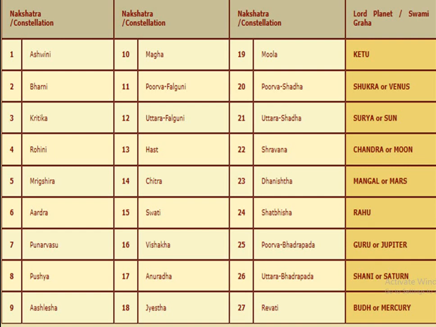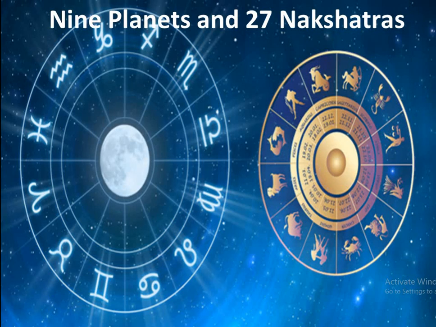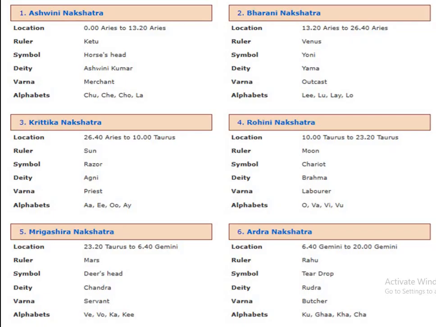Let's proceed further for detailed study. Assume this 360 degrees. I am going to split it into 12 parts of 30 degrees each. So it totally consists of 360 degrees, but each sign contains 30 degrees. I will be dividing each nakshatra into degrees by simplifying the process. Let's proceed. Ashwini nakshatra belongs to Ketu.